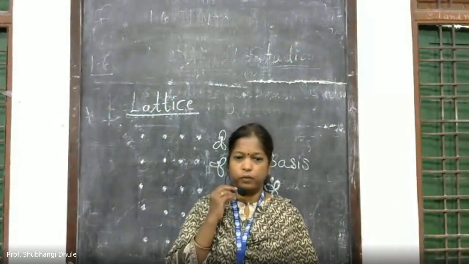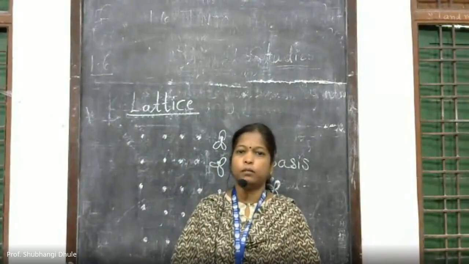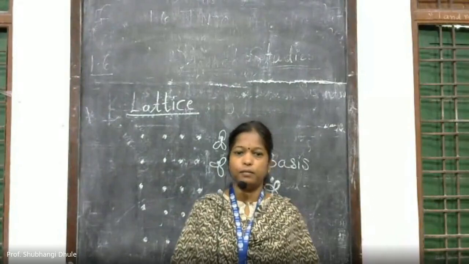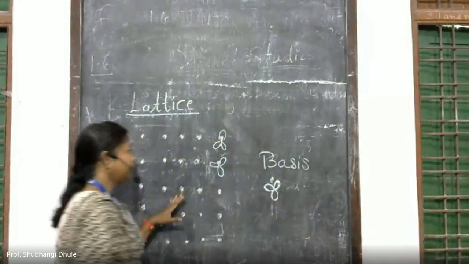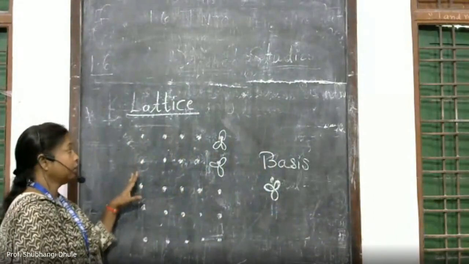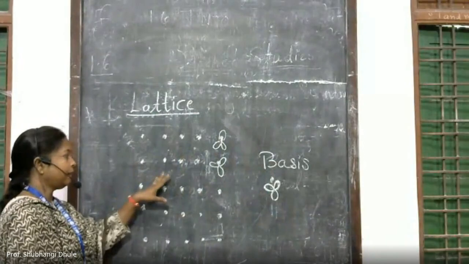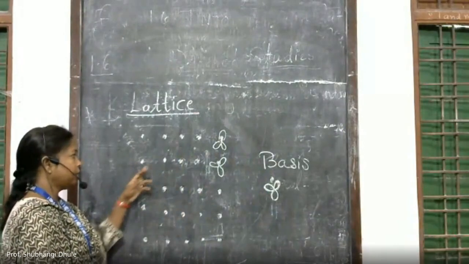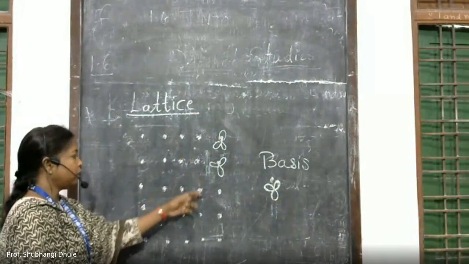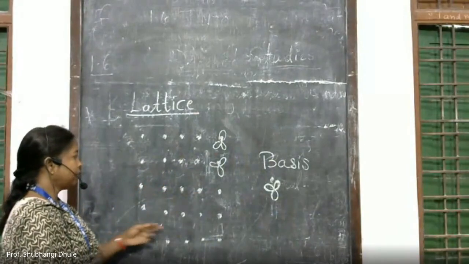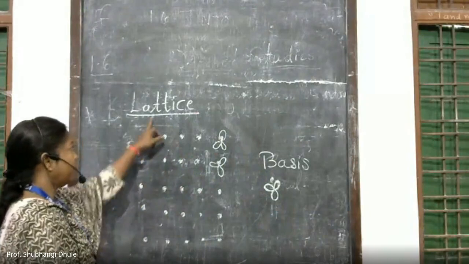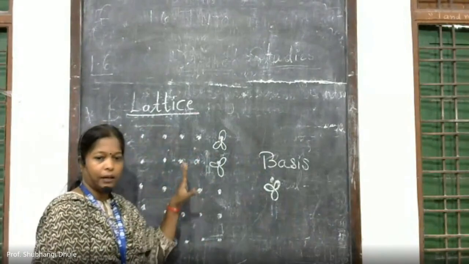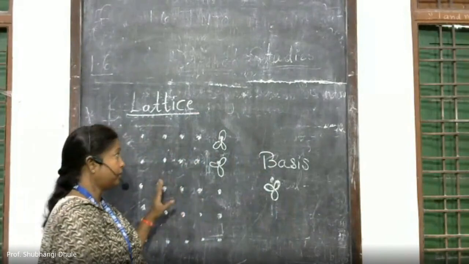Hello students, today we are going to learn about the crystal basis, crystal lattice and basis. Now in this diagram here, this is the lattice. Lattice is the three-dimensional arrangement of the points in the space. This arrangement is regular, repeated and fixed, and is called a lattice.